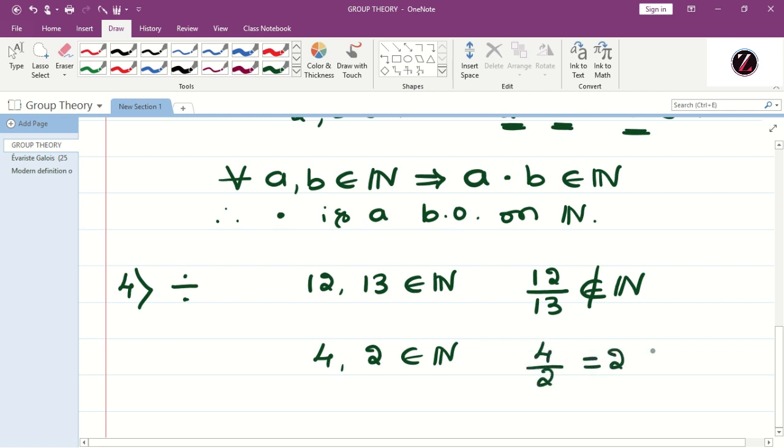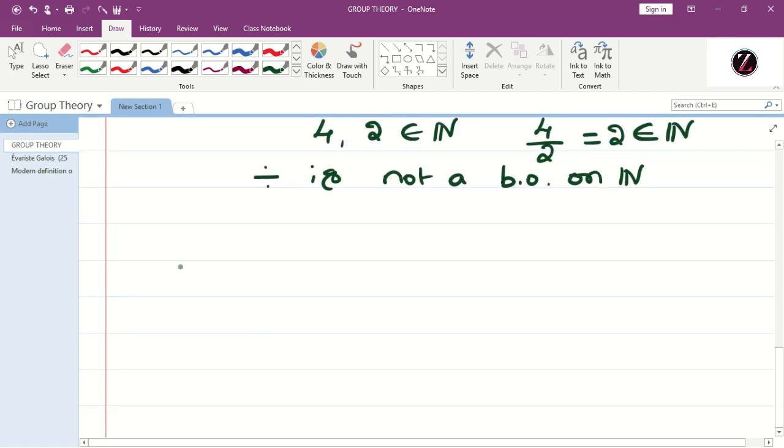That is equal to 2. Clearly it belongs to N. But it is not true for all natural numbers. Here we have an example where we don't get a number that belongs to N. Therefore, division is not satisfied for every natural number, and division is not a binary operation on N.